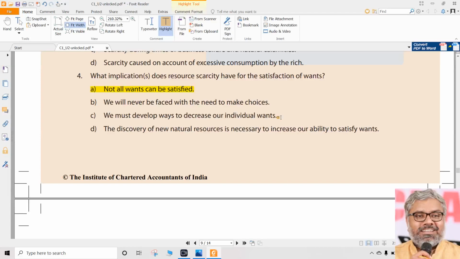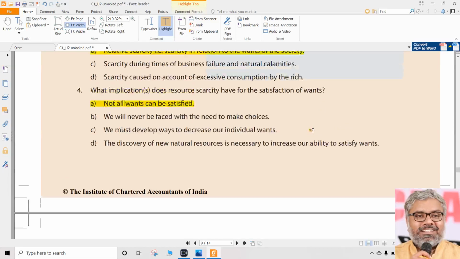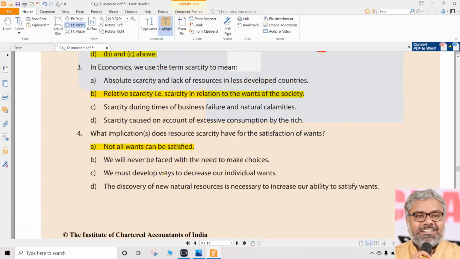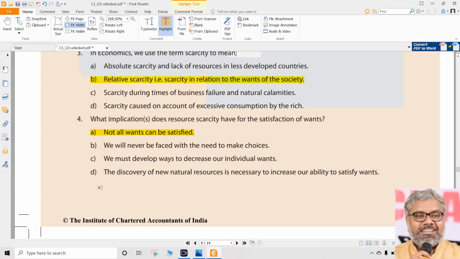For that, there is religion, there are other types of spiritual gurus who will tell all these things daily to us. So whether we follow or not is a different story. But definitely economics has no role in that arena. So C cannot be the correct option. And then D, if we discover new natural resources, then it will increase the ability to satisfy the wants. Boss, whatever natural resources will come, new resources you find out, no problem.